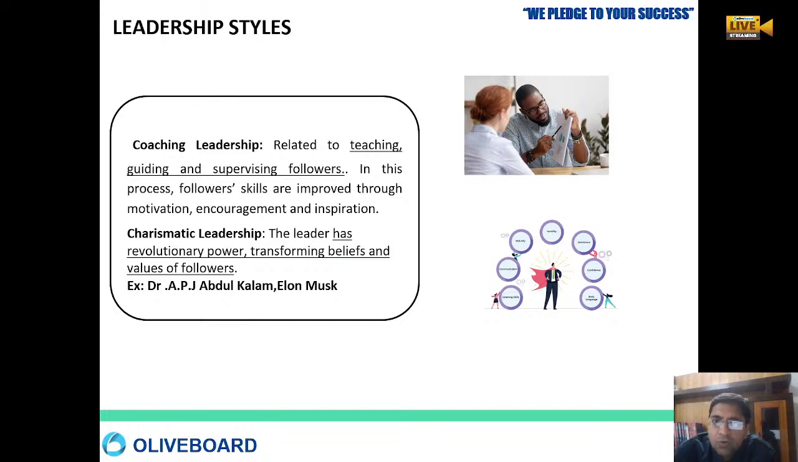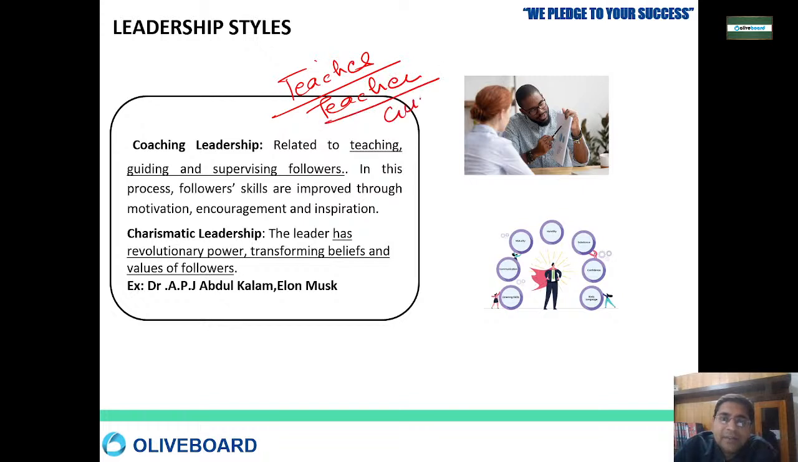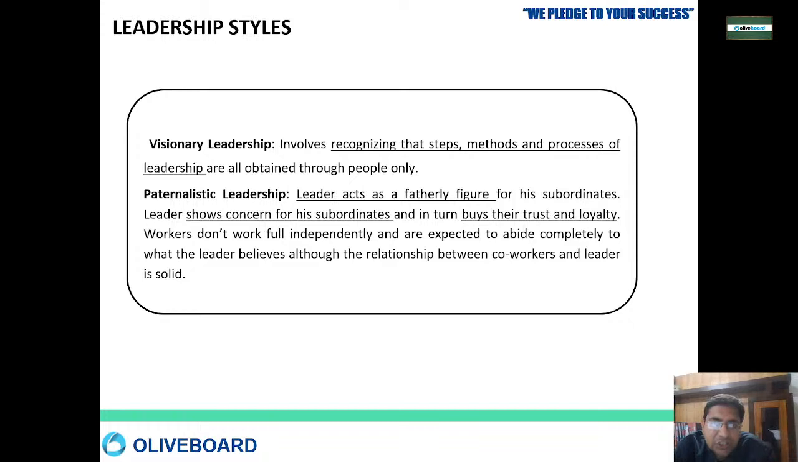Then coaching: these are leaders who act like a teacher. They guide, they ask followers for skill upgradation and motivation, they encourage and inspire the followers. Then comes charismatic leadership, meaning they have charisma in their face, in their working, in their voices. Like we can say APJ Abdul Kalam and Elon Musk, all these people have charismatic leadership. Then visionary leadership.